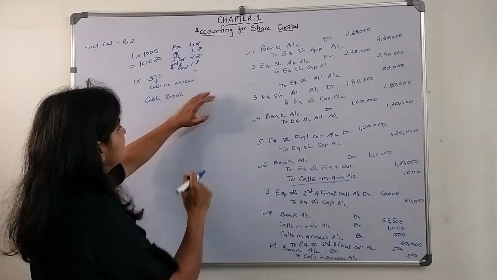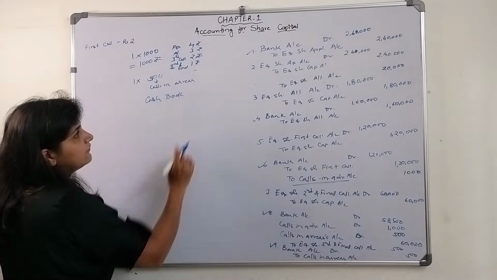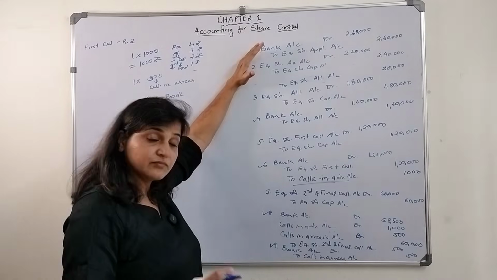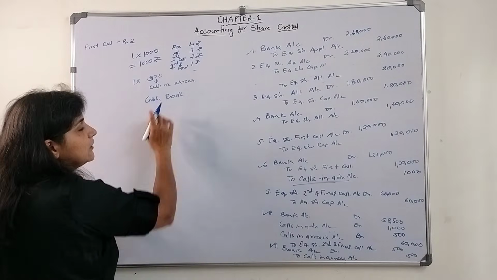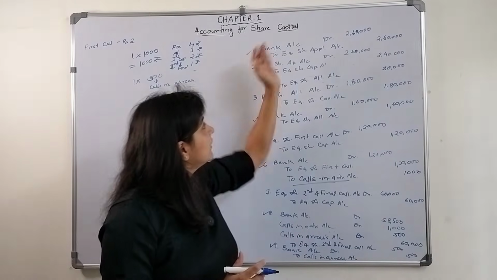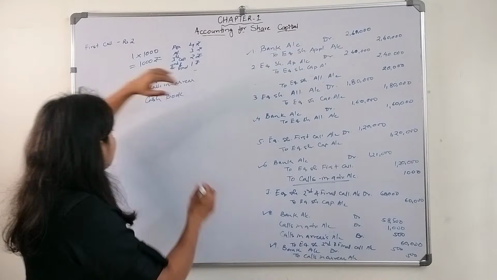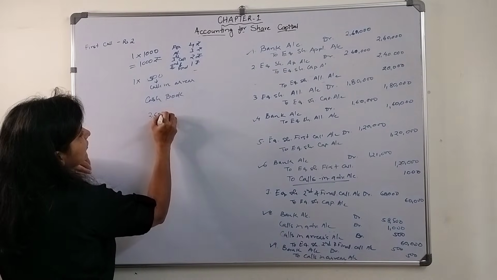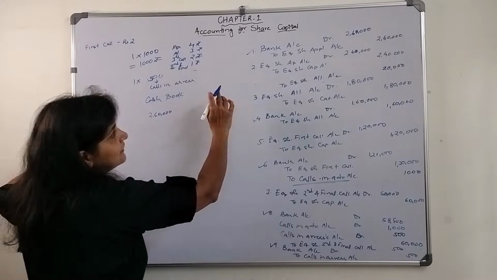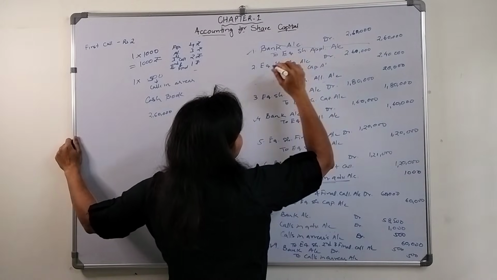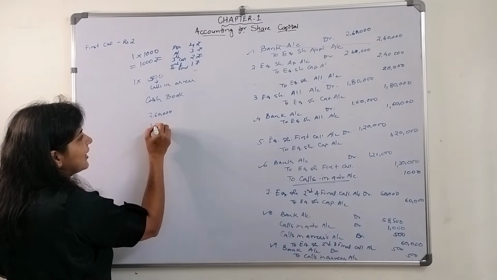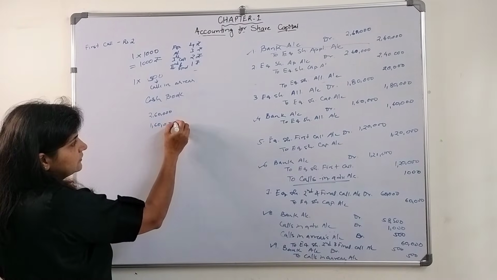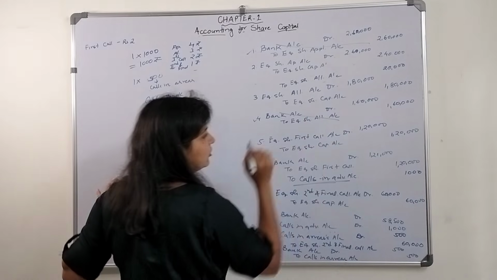Sorry, by mistake I wrote an account. Whatever money they have received through bank, they will directly debit it in their cash book. So bank account 2,60,000, in the bank column they will mention 260. This entry they need not pass. Then the second entry, when they receive the allotment money, they will mention it in the cash book, 160,000. This entry also they will not pass.